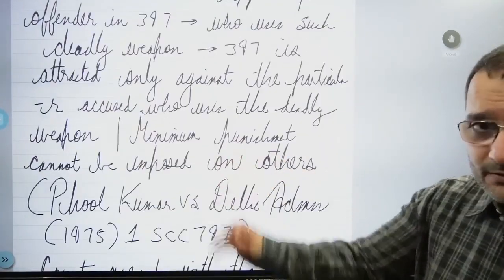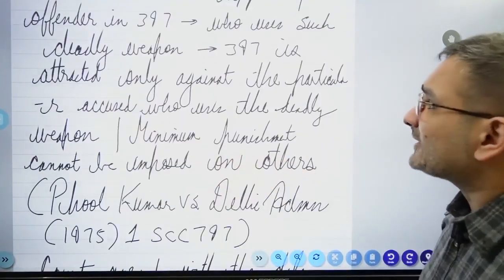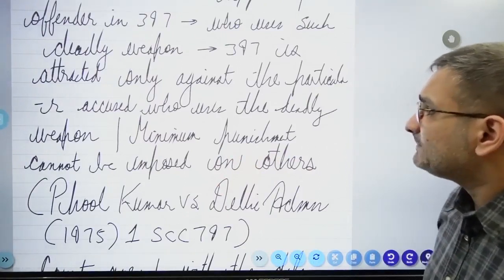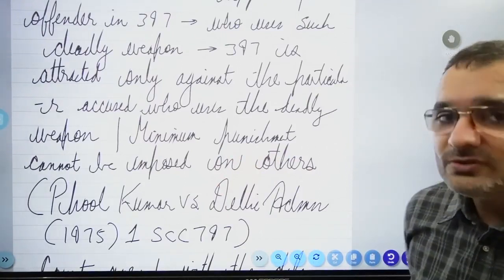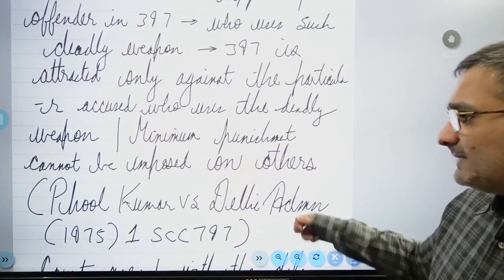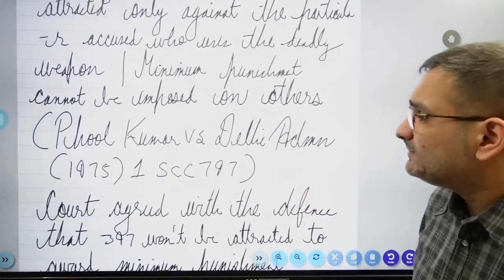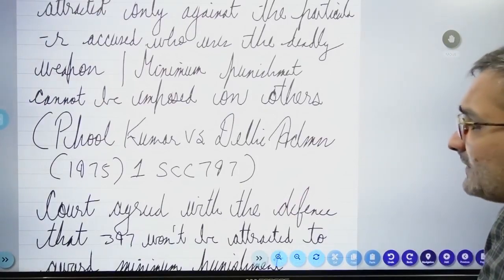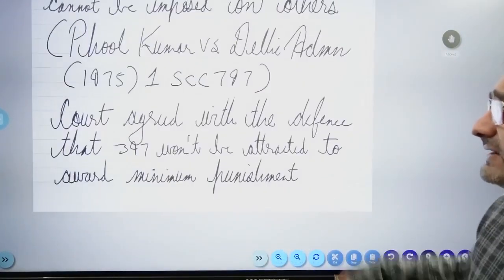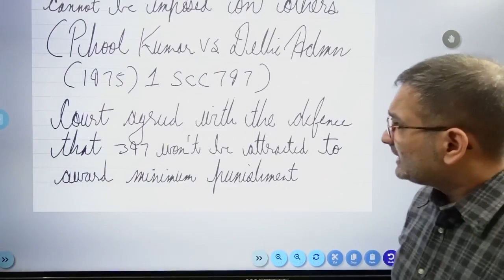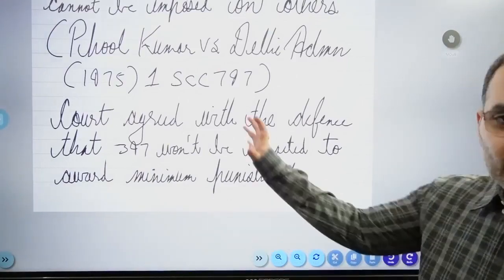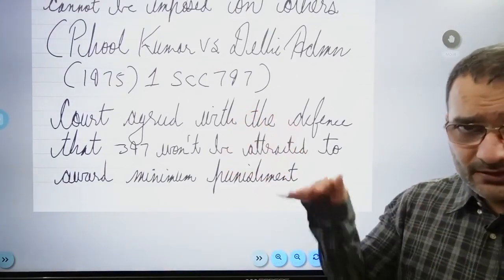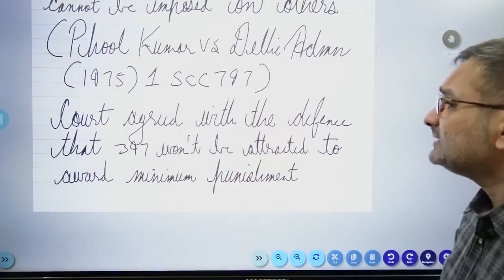The remarks of the Supreme Court: 397 is attracted only against the particular accused who uses the deadly weapon, and the minimum punishment cannot be imposed on others, as was decided in Phul Kumar versus Delhi Administration, 1975 ka case hai. Citation I have given. Alright, if you want to download this PDF with my notes, etc., the link to that is in the downloads as well.